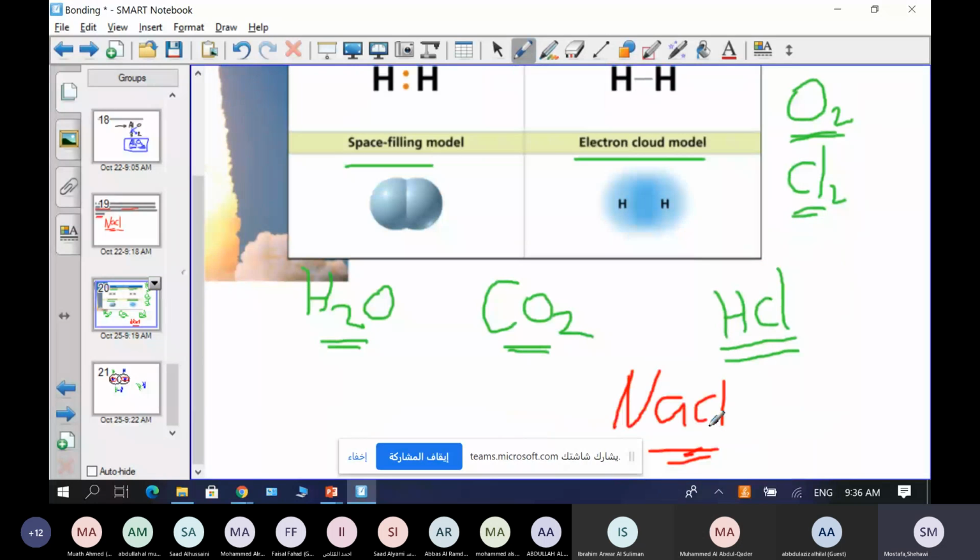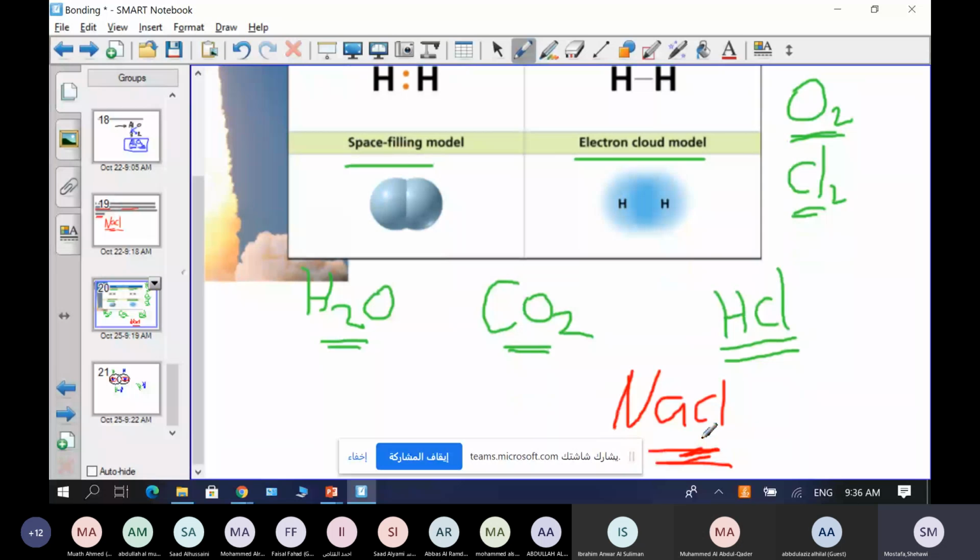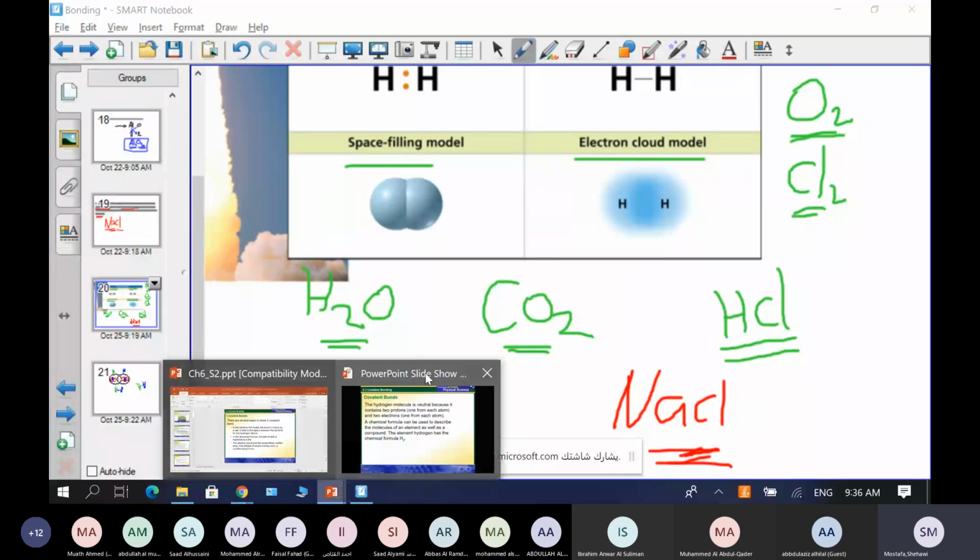And for the compound in ionic form, we never say molecule. We say ionic compound. It doesn't have the term molecule. So the term molecule is exclusively for the elements and compounds of covalent bonds. If we have an ionic bond, we call it an ionic compound. We will stop here today, guys.